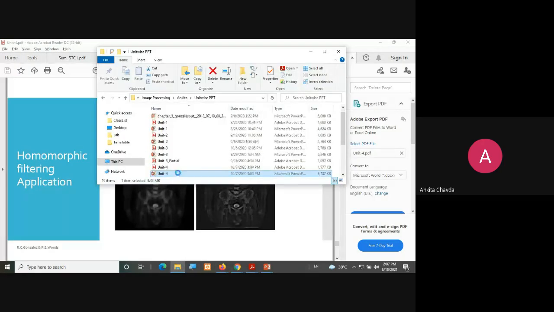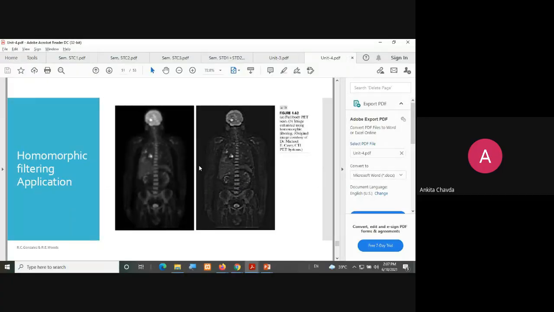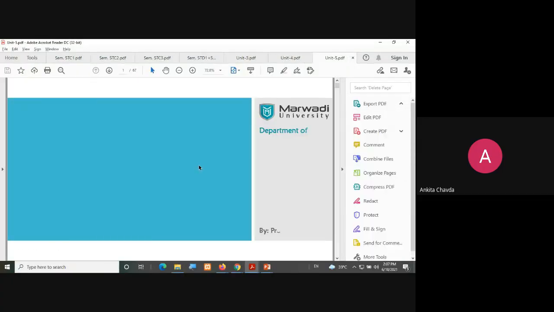One more is into the 50 unit. I just want to show you the salt and pepper noise and all, so you can understand what kind of noise I'm talking about.